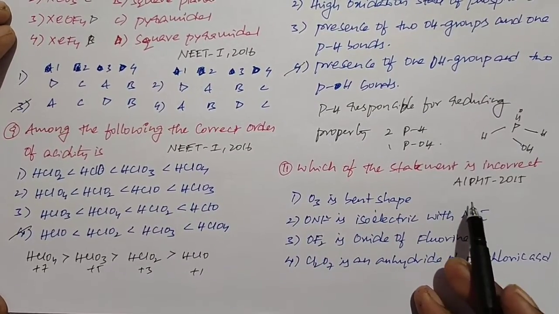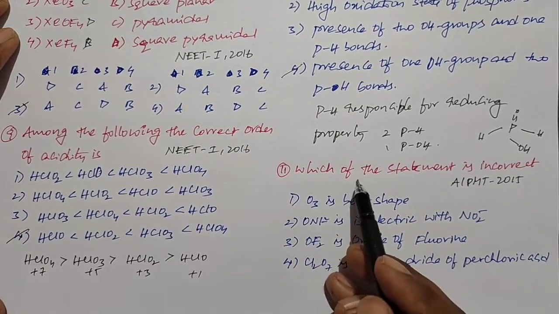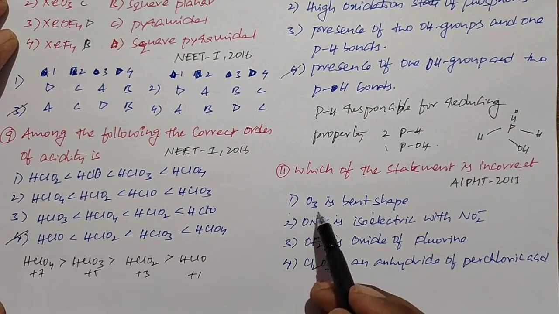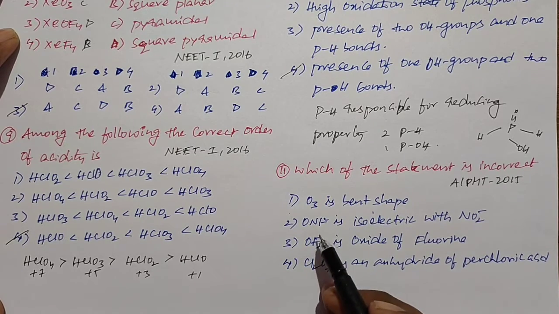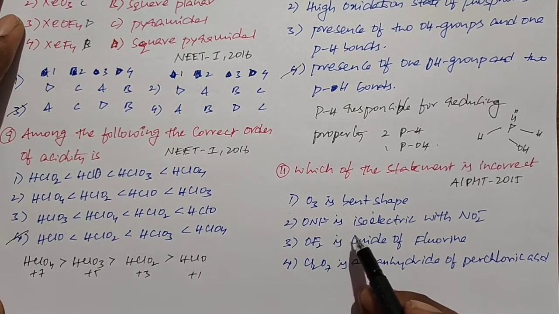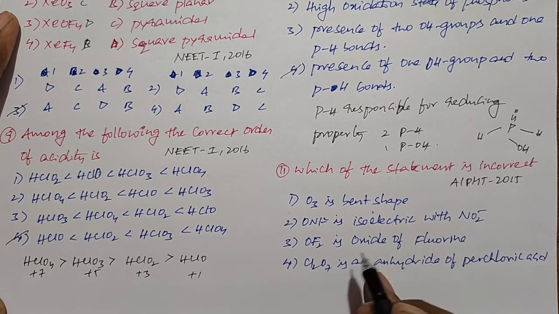This question is given in the All India Pre-Medical Test 2015 paper. Which of the statements is incorrect? First one, O3 has a bent shape. It is true. And ONF is isoelectronic with NO2 minus.